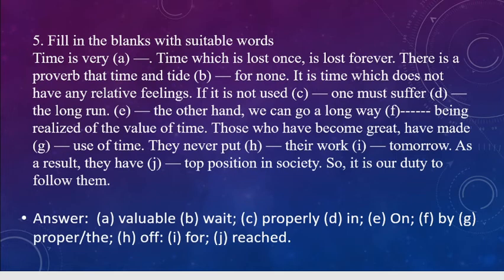And those who have become great have made the best use of time, or proper use of time, best use of time. They never put off their work for tomorrow. So as a result, they have reached top position in society. So it is our duty to follow them.